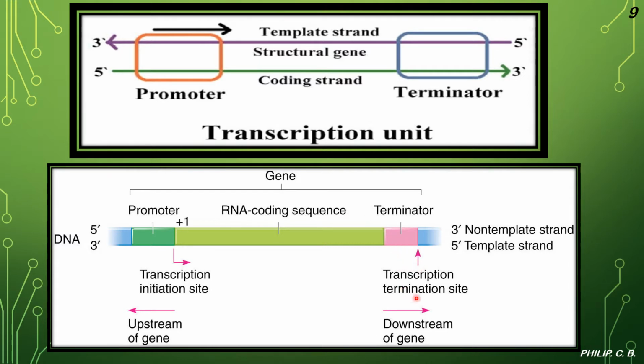At the terminator there is the transcription termination site, the end site, which is downstream of the gene. Again you see the 3' and 5' ends, with 3' being the non-template strand and 5' being the template strand. Also, the promoter, RNA coding sequence and terminator are all present in the region of the gene itself.